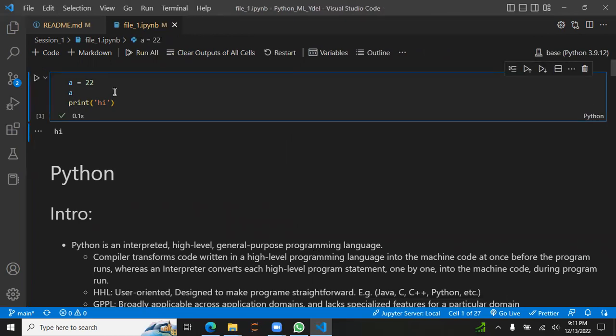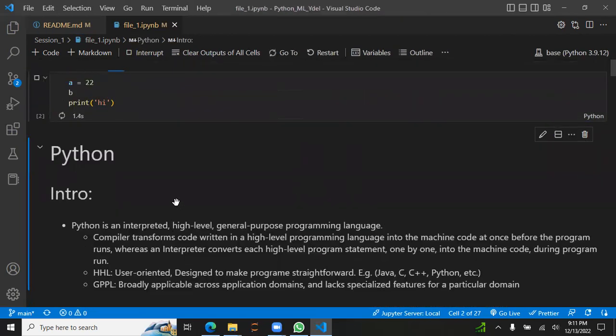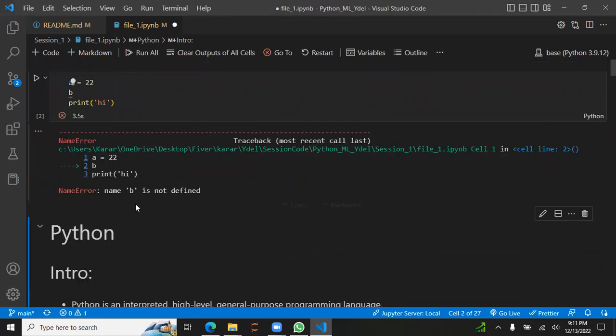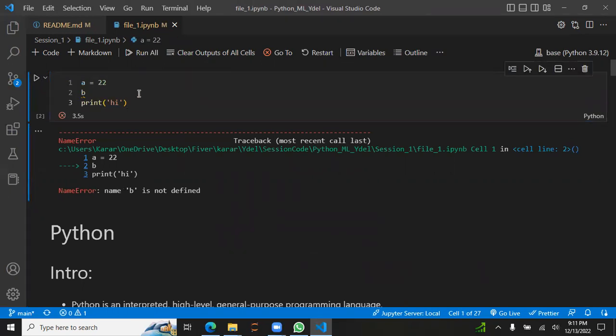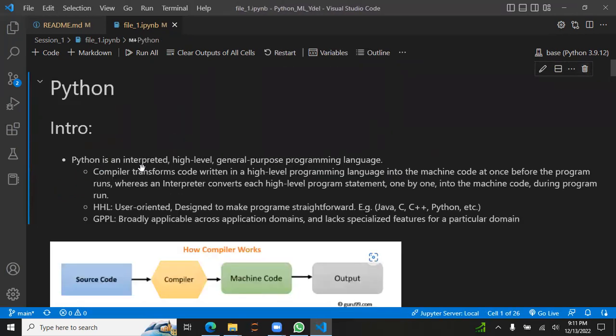Okay, so that's running. If I do b, now for sure it's going to give an error. See, it says on line number 2, let me enable lines, yes, on line number 2 there's a b, and I can't find where b is. So the basic thing is, whenever it finds an error, it stops. From this we can see that it's translating the statements, or the code, one by one. It sees the error on line 2 and stops. It does not execute line number 3. So that's what an interpreter is.